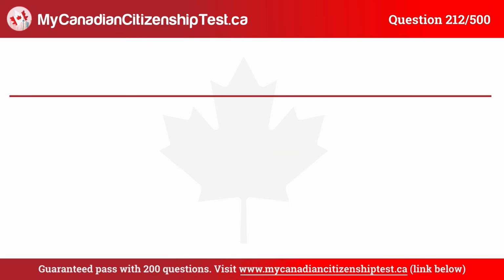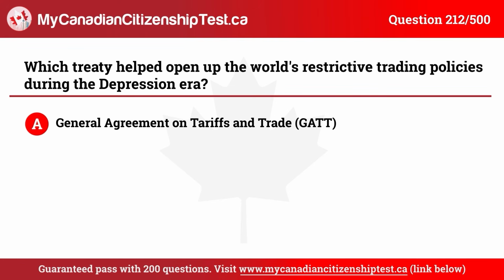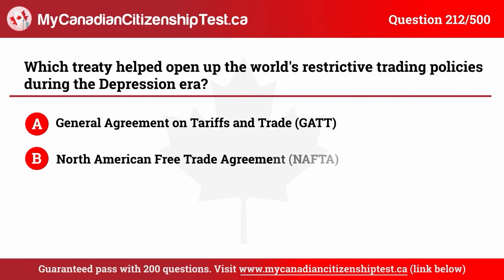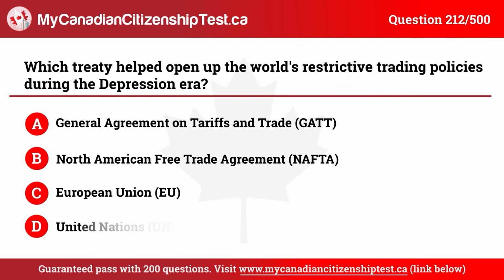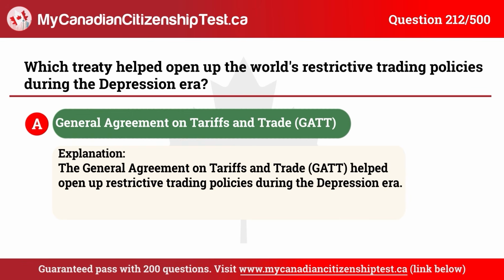Question 212. Which treaty helped open up the world's restrictive trading policies during the Depression era? A. General Agreement on Tariffs and Trade, GATT. B. North American Free Trade Agreement, NAFTA. C. European Union, EU. D. United Nations, UN. The correct answer is A. General Agreement on Tariffs and Trade, GATT.